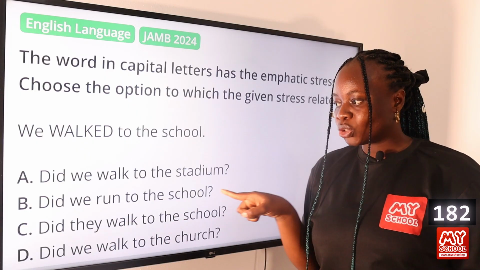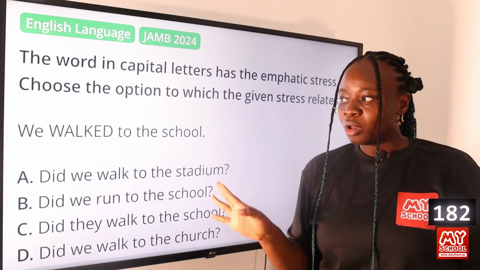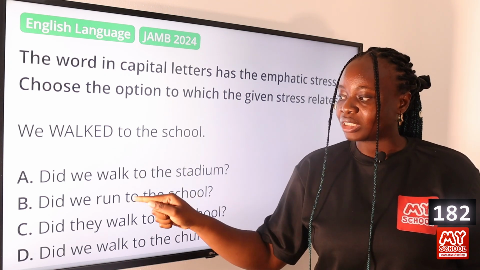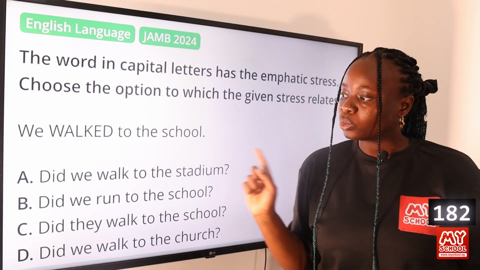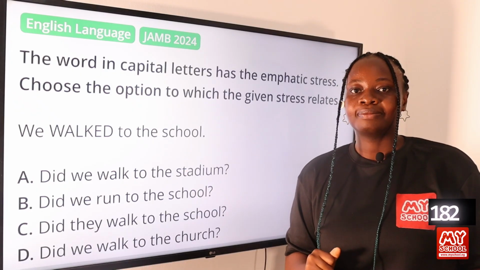So the person who asked this question made a mistake by saying, did we run to the school? But the person is clarifying by emphasizing walked to make sure that the person understands that no, we did not run to the school, we walked to the school. So this makes option B, did we run to the school, the answer to this question.